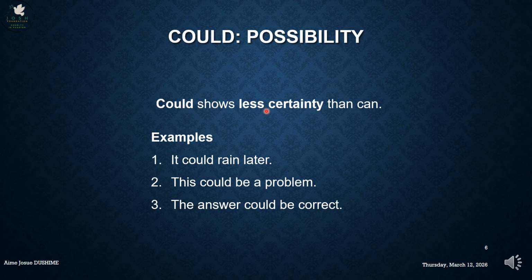Could shows less certainty than can. It could rain later. This could be a problem. The answer could be correct. It could rain later. This could be a problem. The answer could be correct.